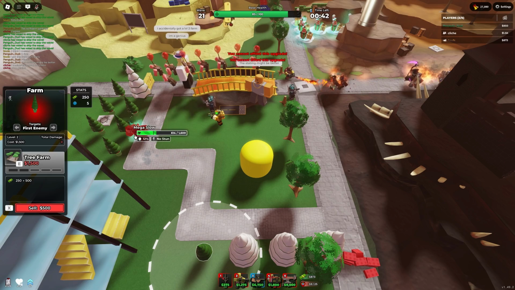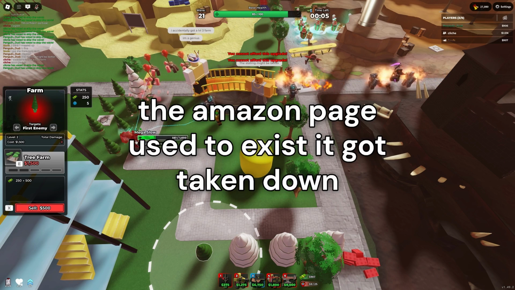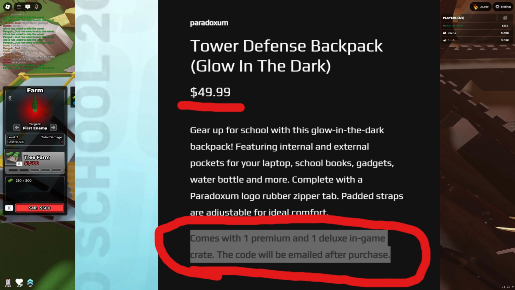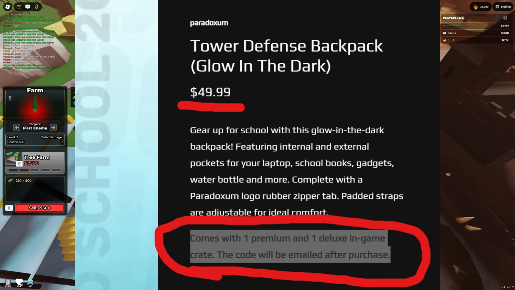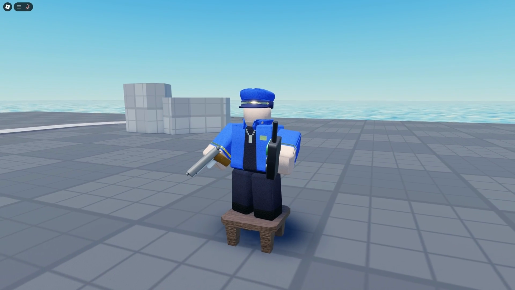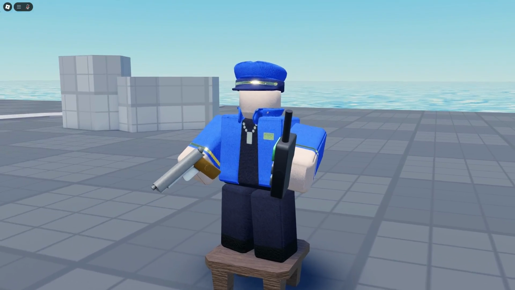TDS merch. There's actually a lot of TDS merch. There's some on Amazon, there's fakes, there's plushies, there's hoodies and backpacks. TDS backpacks and shirts have sparked a little controversy because of the high price tags and the very bad value for the game rewards you get. The plushies, however, give you an actual skin to use, which I think is pretty cool.